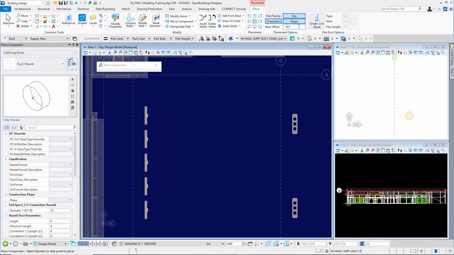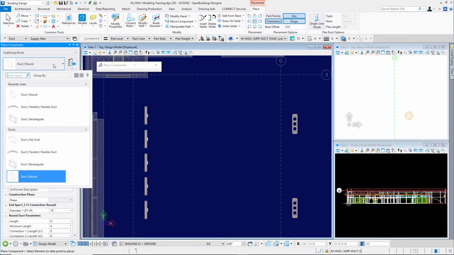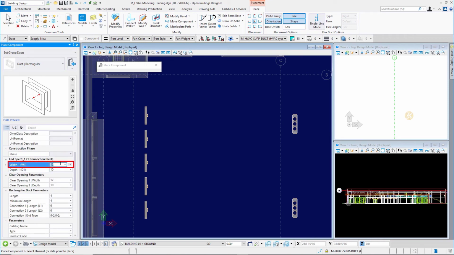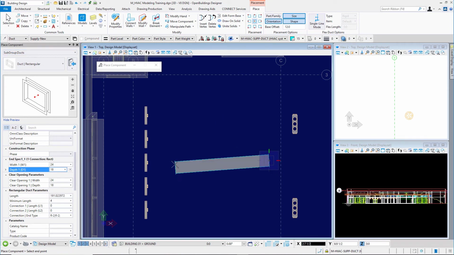I'll go ahead and set my base offset. Let's say it's 12 feet. And I'll place some rectangular duct. Let's change the size here. Let's say I make it 24 wide by 18 deep. And I've got my base offset set, my icon lock set, so I'll just place a length of duct right here.